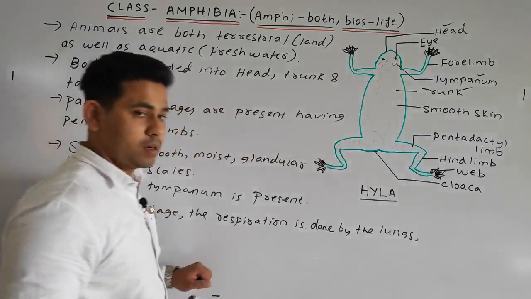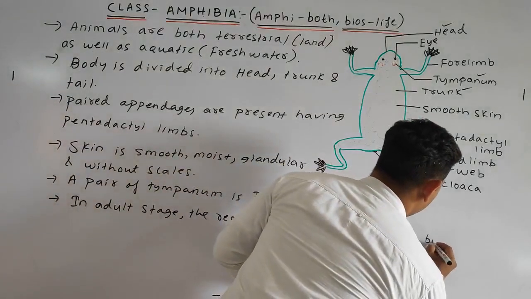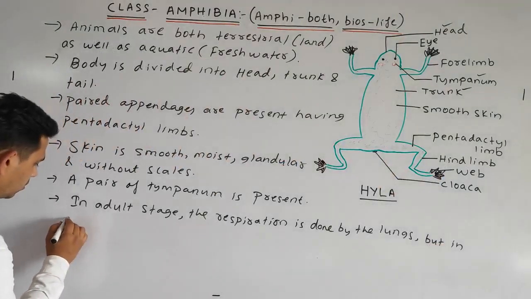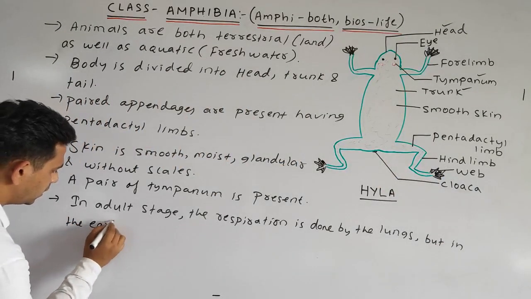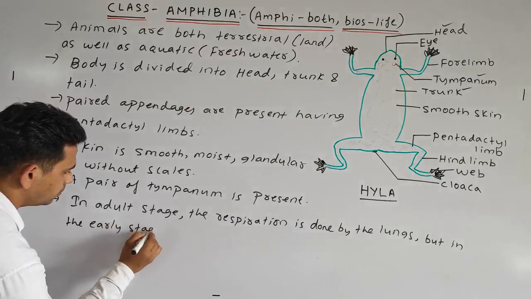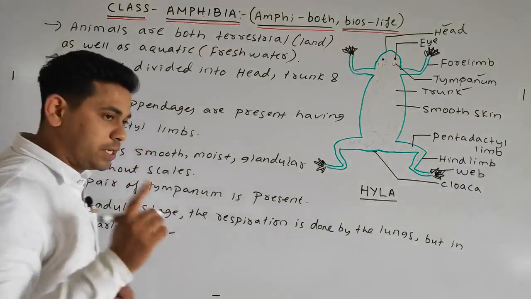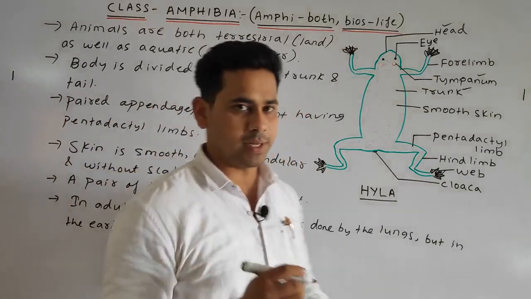But in the early stages, as I have told, cutaneous and buccopharyngeal respiration is seen.